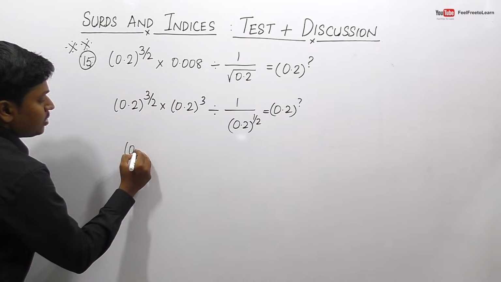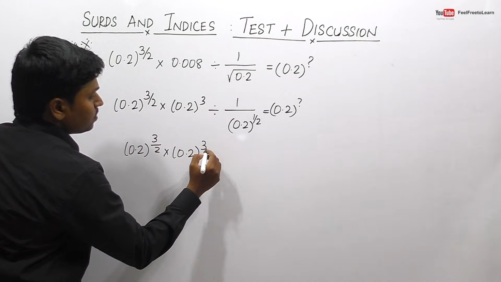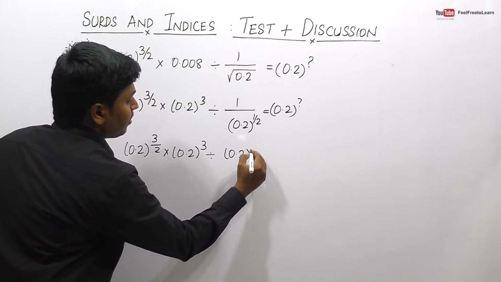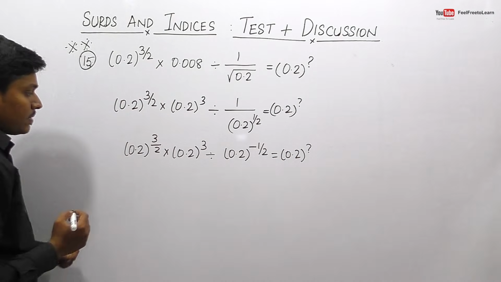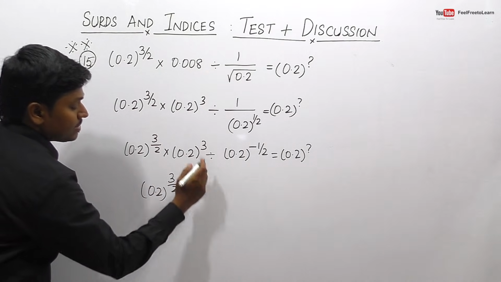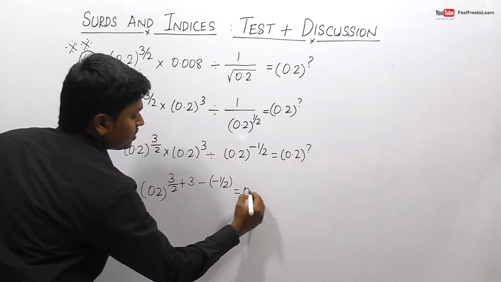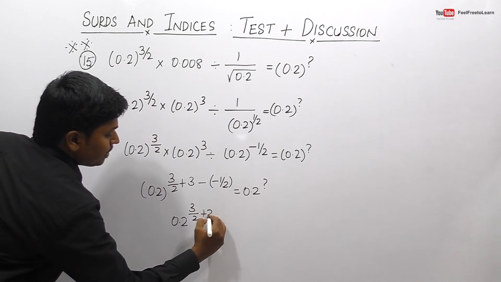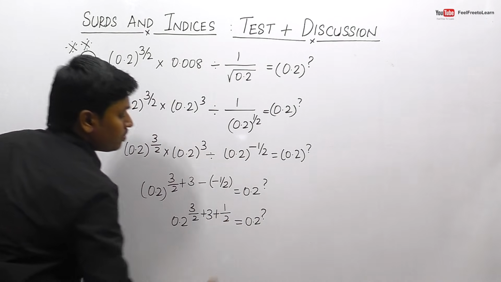So this can be done as 0.2 power 3 by 2 into 0.2 power 3. I think we can bring this denominator to the numerator, friends. So this can be done as 0.2 power minus 1 by 2 is equals to 0.2 power question mark. So 0.2, 3 by 2, in multiplication it is plus, and 3, here it is division, so minus of minus 1 by 2 is equals to 0.2 power question mark. So 0.2 power 3 divided by 2 plus 3, minus into minus will be plus, so plus 1 by 2 is equals to 0.2 power question mark.